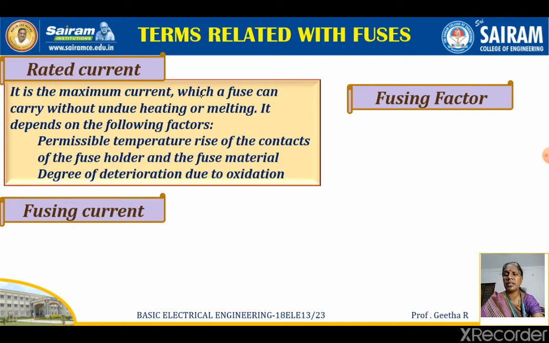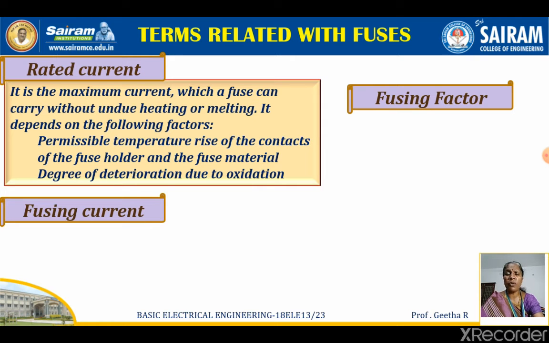What do you mean by rated current? It is the maximum current which a fuse can carry without undergoing heating or melting. Rated current is the current up to which the fuse will act as a normal conductor or normal wire. So it will not melt or break the circuit up to this rated current. If the current goes beyond the rated current, then the fuse may melt so that it breaks the circuit, isolating the circuit.